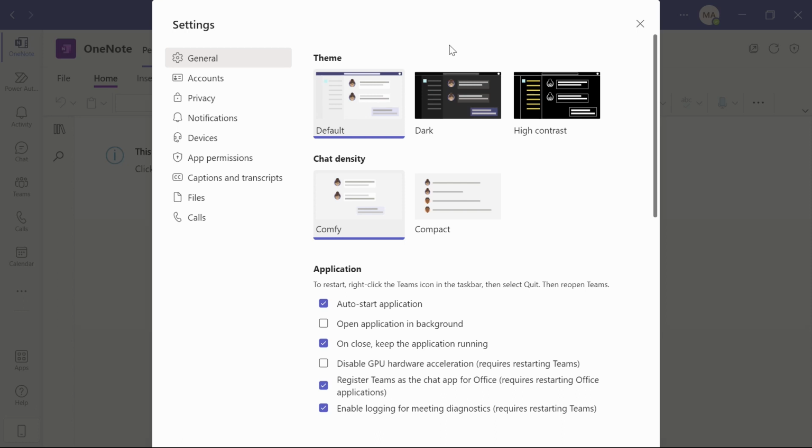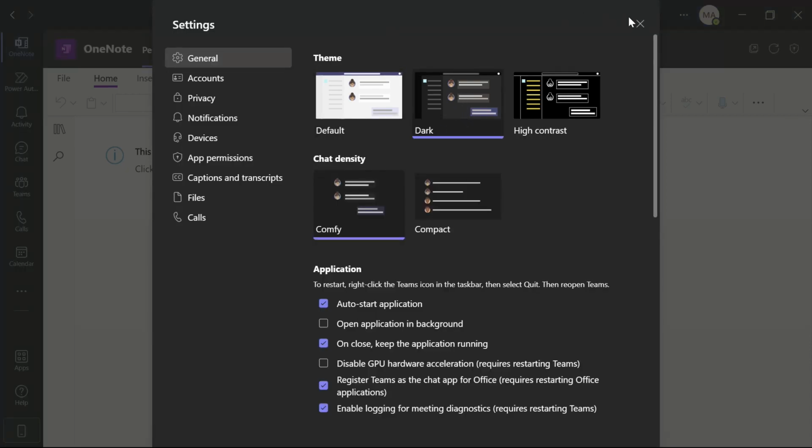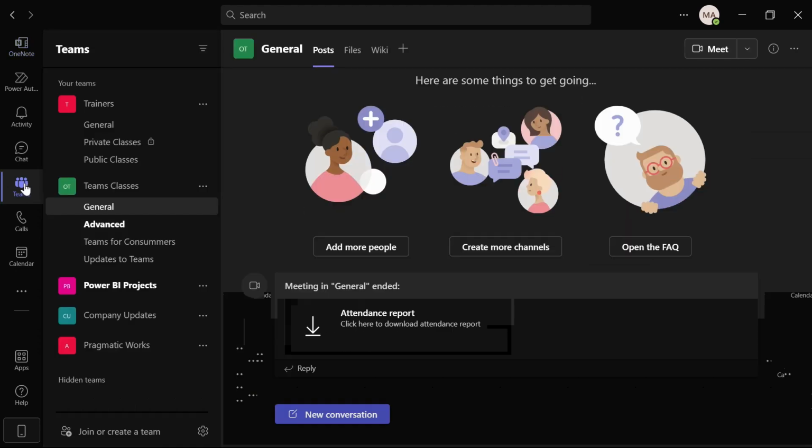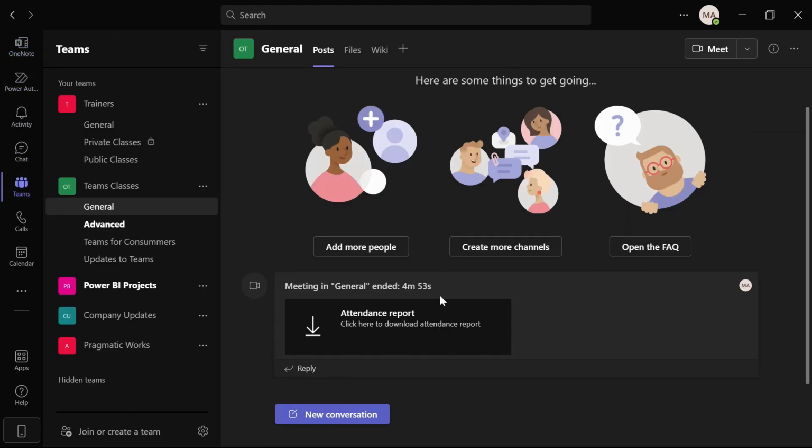So first off, in general, I can decide my theme. Our default is this light gray purple option, but let's set it to dark and see how everything looks. Ooh, so a little bit different. Let's click back over, and I'm just going to click on my team so we can see how everything looks. So if you like a darker view for things, want to save your eyes a bit, you can decide to change it to this one.